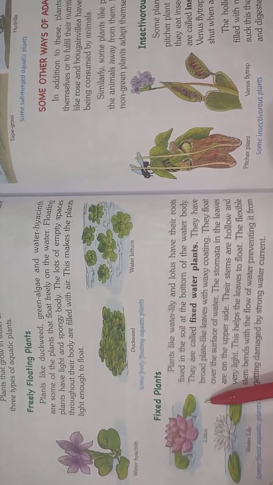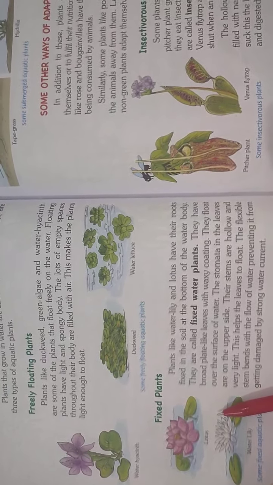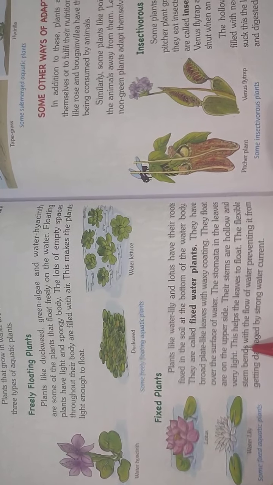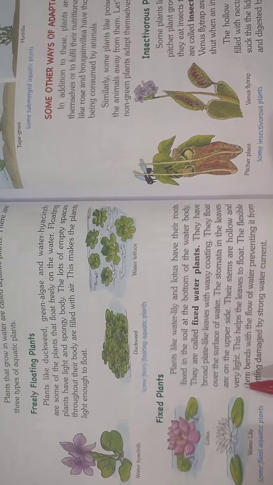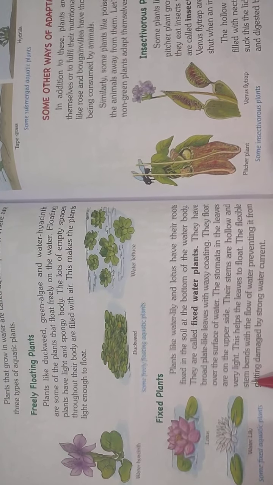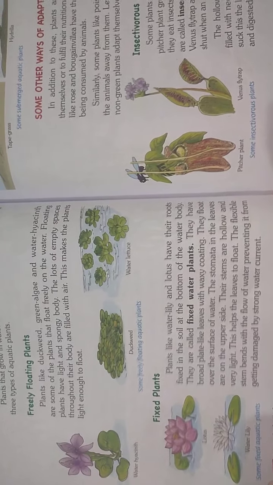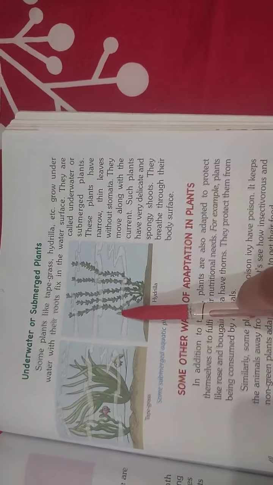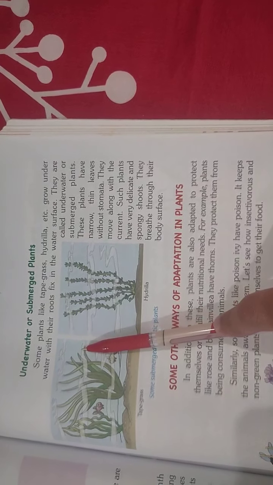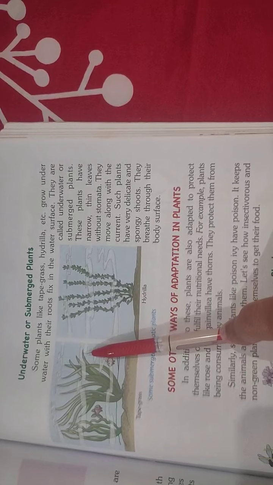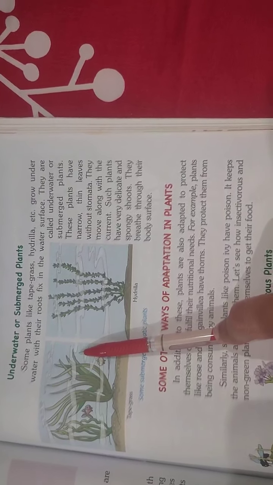Their leaves are plate-like, broad, having a waxy coating on them, which is known as the cuticle. Their stems are very hollow and light. They make the plant float on the water. The stem is quite flexible in fixed plants so that they can prevent themselves from being damaged by the action of water current. Some plants like tape grass and hydrilla grow inside the water. They don't float or come up above the water. That's why they are known as underwater and submerged plants.